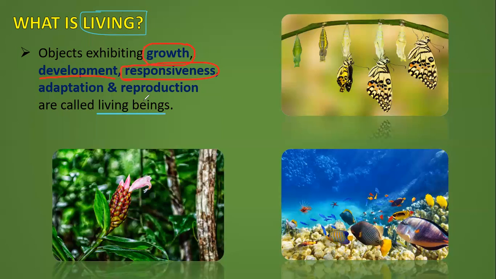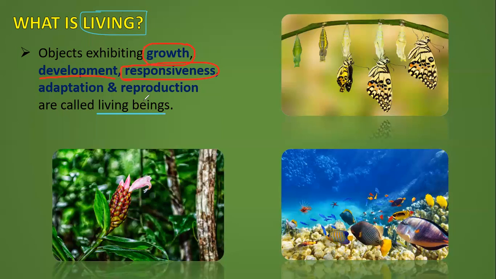For example, you might have seen that certain plants show phototropic movements, they show nastic movements, right? That is movement towards light, towards a touch, towards a light source, towards gravity, then hydrotropic movement, etc.